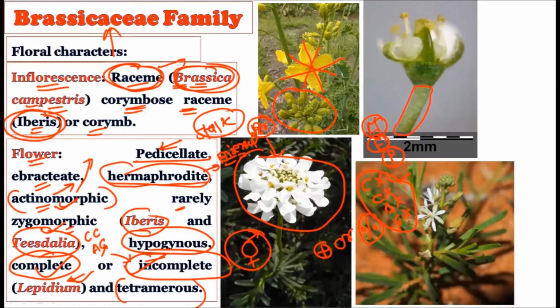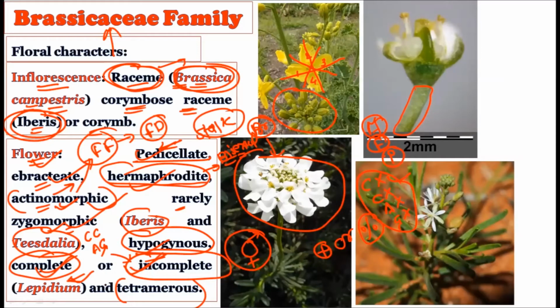And they are tetramerous, that is, they form four sepals and four petals, and that is why the tetramerous condition can be seen maximally. As you can see in this particular flower, four petals are there. This tetramerous condition can be seen in the majority of Brassicaceae flowers. So how is the flower? The flower is very important for studying any family, because from the flower we will create the floral formula, and from the floral formula the floral diagram will be created. Pedicellate flower, no bracts, ebracteate, bisexual, that is hermaphrodite. Most of the time actinomorphic, rarely zygomorphic, hypogynous in nature, complete.